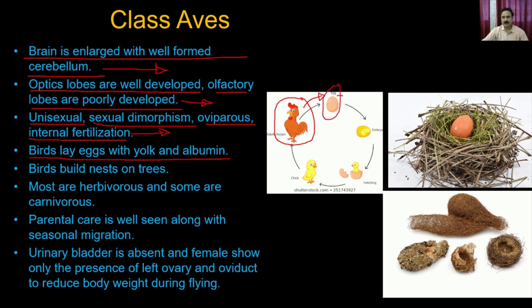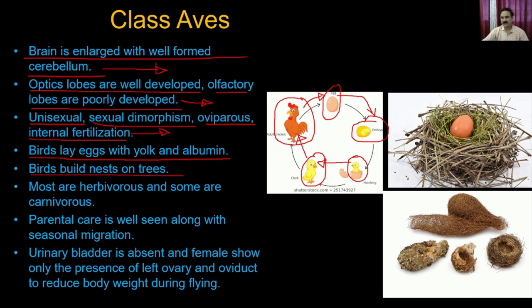These eggs will then form the embryo, and the embryo is going to hatch to give you the baby chickens, and then these baby chickens are going to go through the developmental stages and ultimately give you the adult chickens.